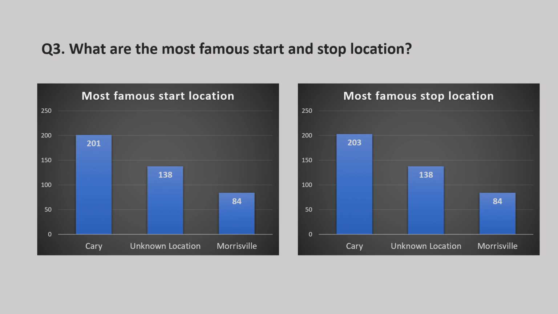The third question was: what are the most famous start and stop locations? For that purpose I have taken the top 3 stop and start locations, which we can see here. There were 201 rides which started from Kerry, and 203 rides which ended at Kerry. So from Kerry 201 rides and to Kerry 203 rides. Kerry is the place where most rides started and stopped.